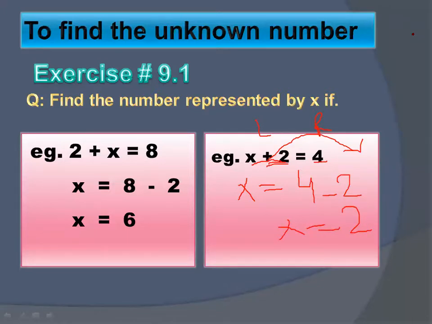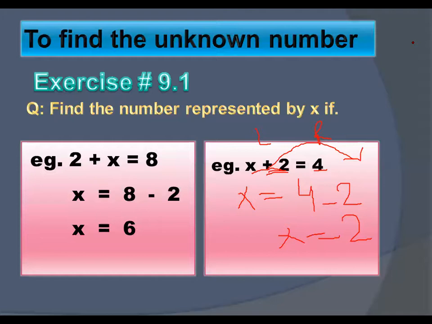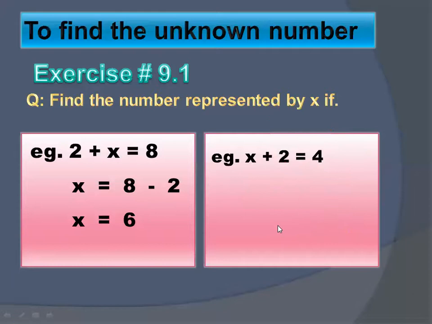Okay, is that clear? Now tell me, Shahir. Please tell me, is that clear? Okay, that's quite good. So I'm going to stop my lecture here by showing you the complete slide of it. So what will be the answer here? x is equals to 4 minus 2. It will become x is equals to 2.